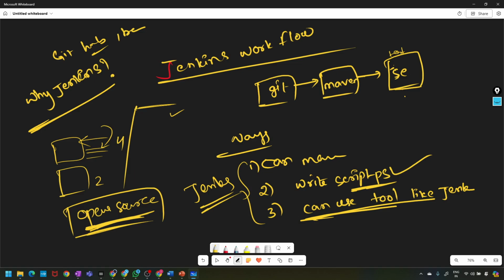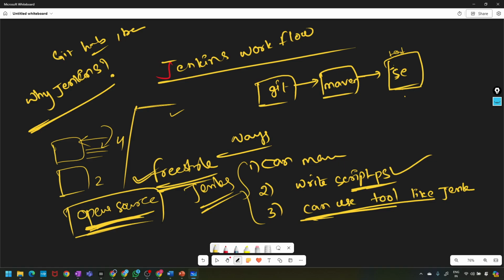So what type of configuration will be there in Jenkins? Global configuration, node configuration, job configuration. Okay, so we can create the freestyle jobs. We'll do all those things. This is just an introduction only.